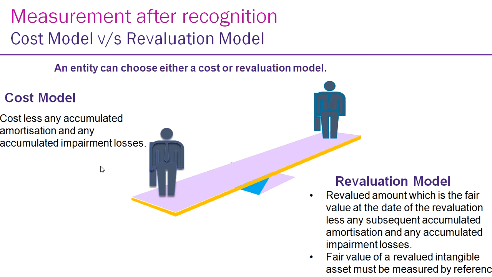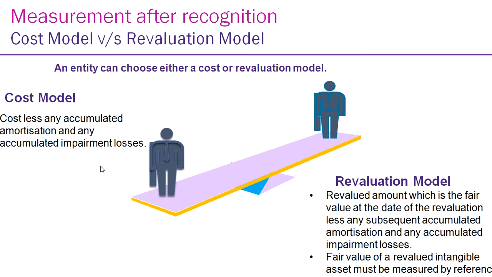For the revaluation model, there should be an active market, and it is measured by reference to fair value, the revalued amount being the fair value at the date of revaluation less any subsequent accumulated amortization and accumulated impairment losses.